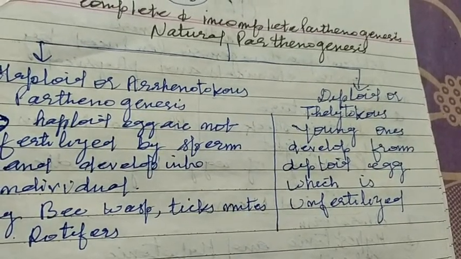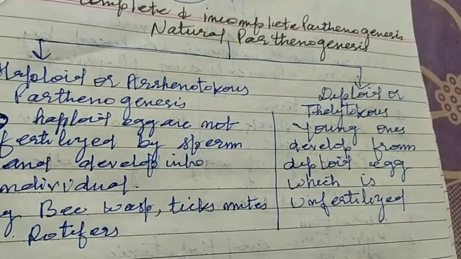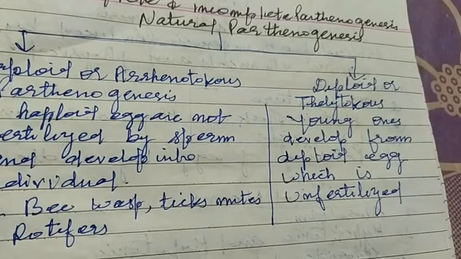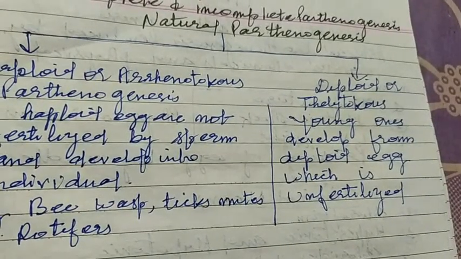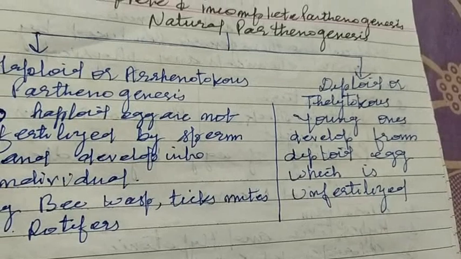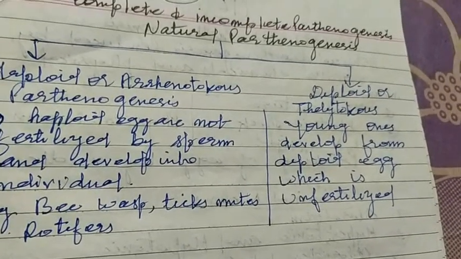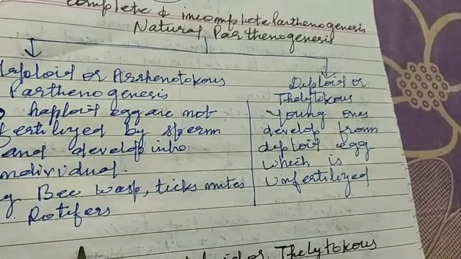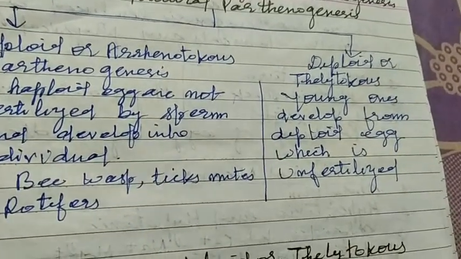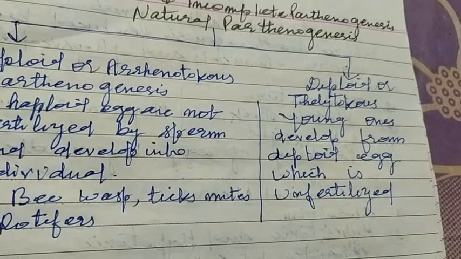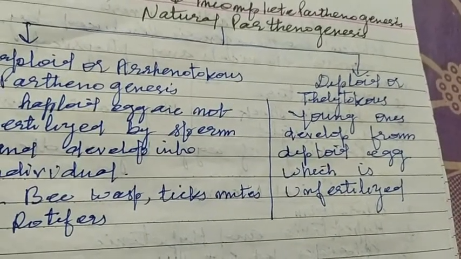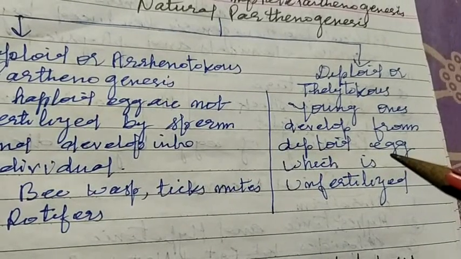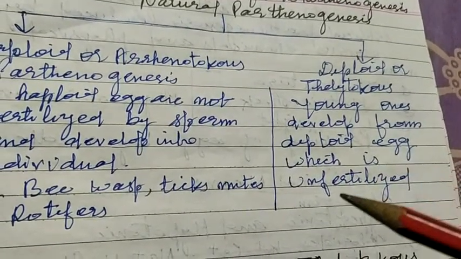Here in case of haploid egg, meiosis has occurred, reduction division has occurred during the formation of egg at the time of oogenesis. Oogenesis means development of egg, and it is found in bee, wasp, ticks, mite and rotifer. And diploid or Thelytoky, young ones develop from the diploid egg which is unfertilized.